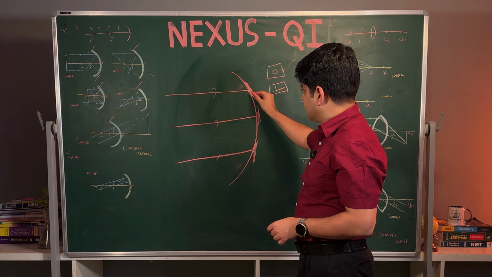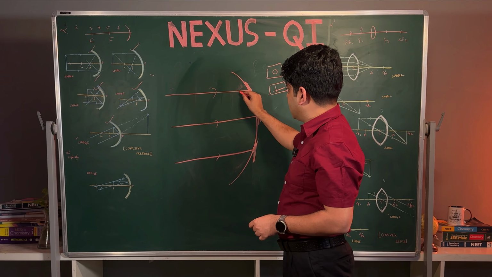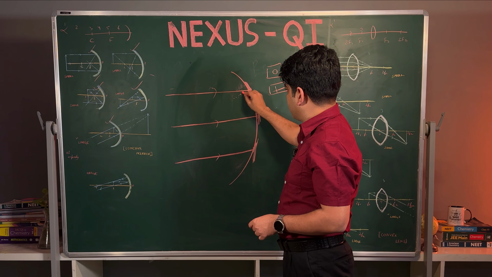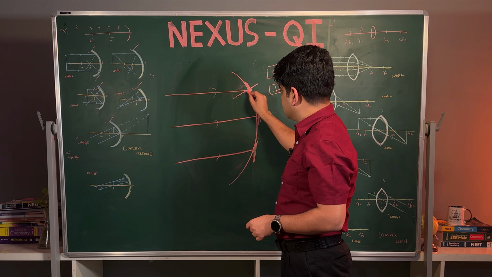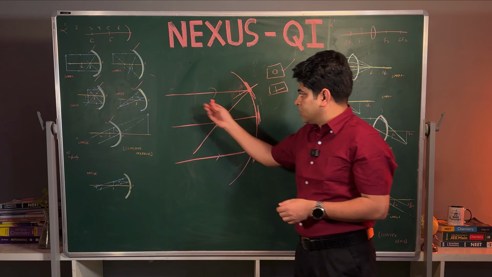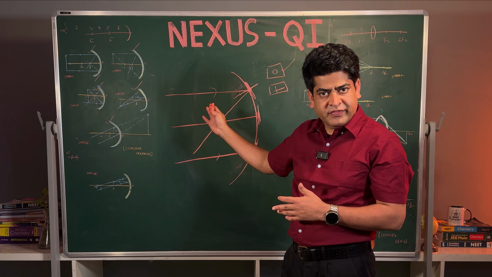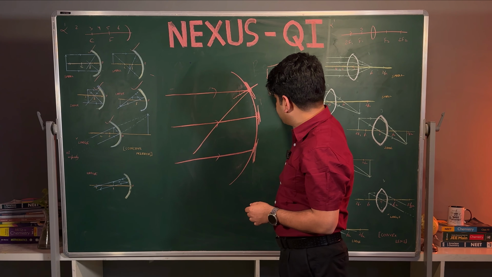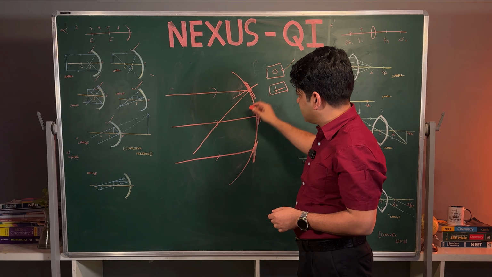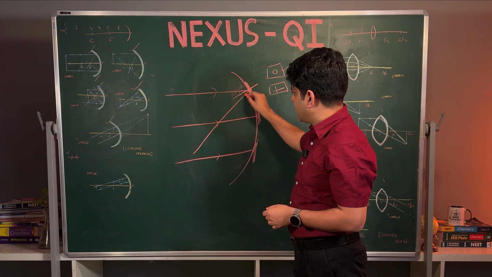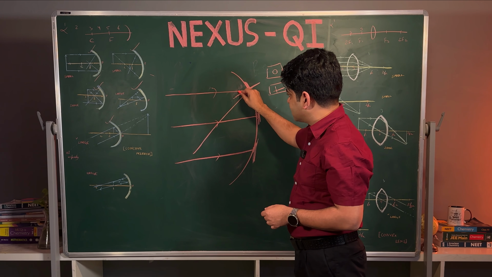Now I told you to make a perpendicular line and measure this angle. So we just take the rays, that rays are coming from infinity. As per the trick you have to make the point, and after making the point you have to draw the perpendicular and just measure this angle.